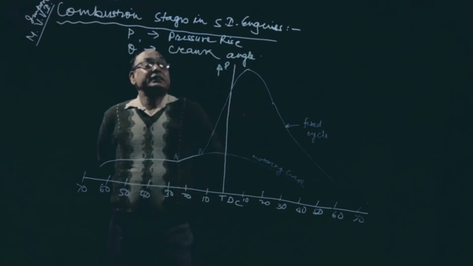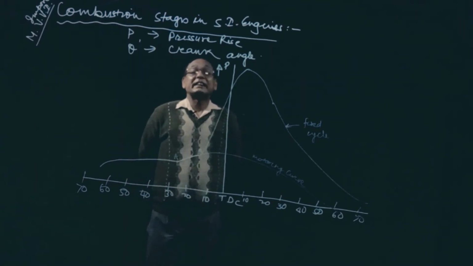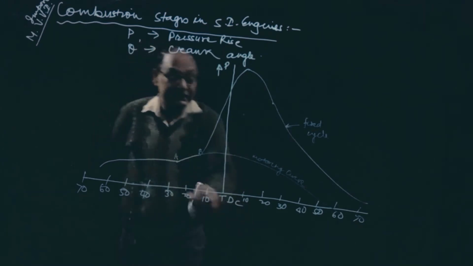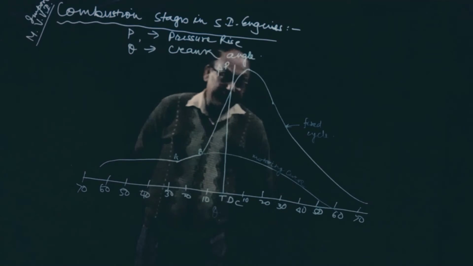See, this diagram is pressure rise versus crank angle. This is angle theta, TDC towards this one and this side also.